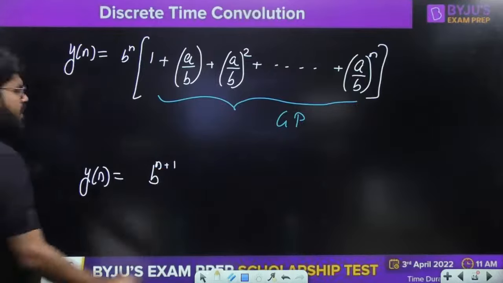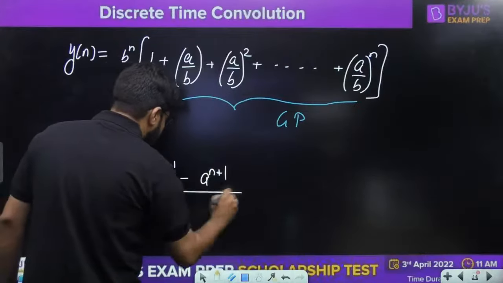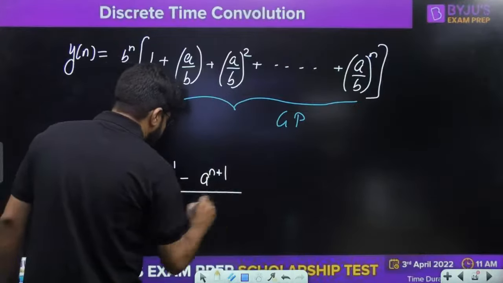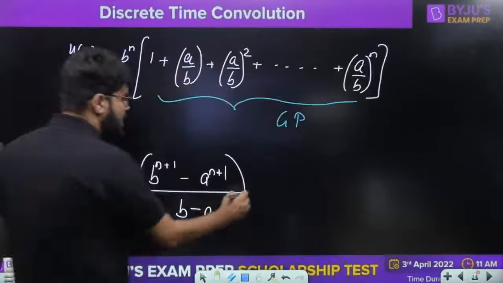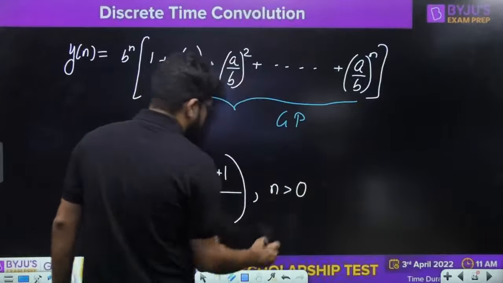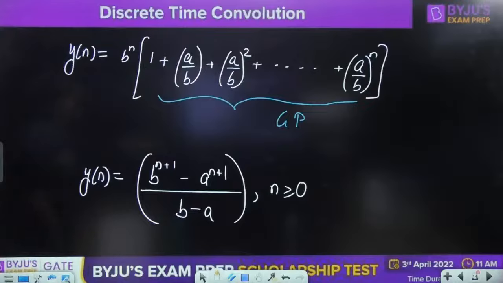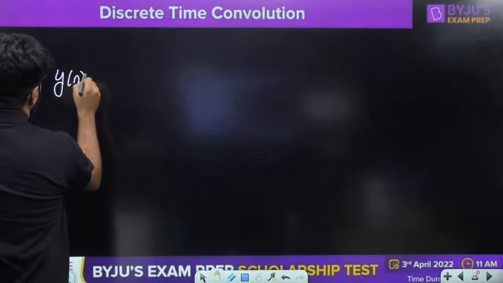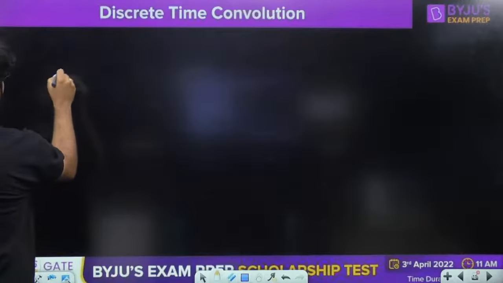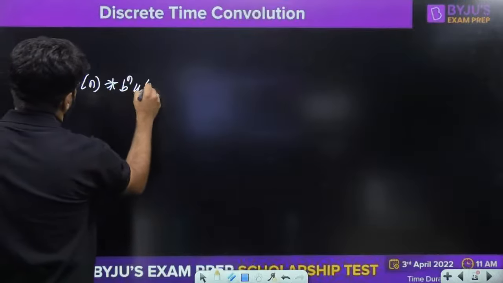That is going to come as b raised to the power n plus 1 minus a raised to the power n plus 1, divided by b minus a. Okay, this is going to be the answer, but we know that n should be greater than or equal to 0. Or else we can write one more thing. Final answer now, one important formula: a power n un convolution b power n un. That is what we were convoluting, na?